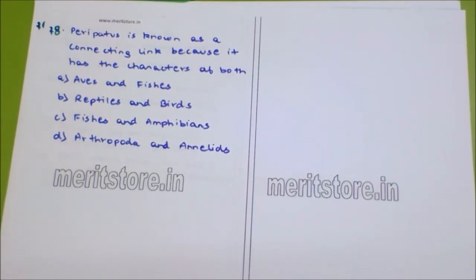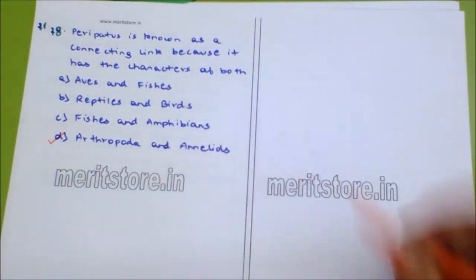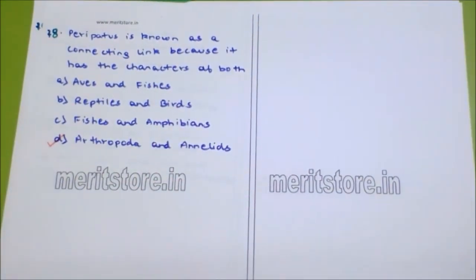Like annelids, it has a continuous muscle layer in the body wall, unjointed leg like parapodia, nephridia for excretion and a simple gut. Main arthropod characters are claws on the legs, hemocoel, trachea for respiration and dorsal heart with ostia. So it's a connecting link between arthropoda and annelids because it has the features of both.